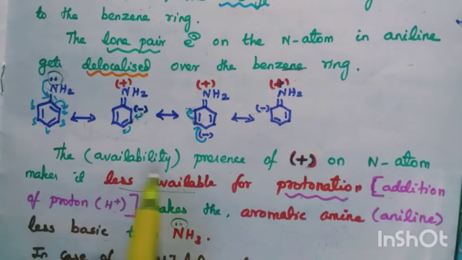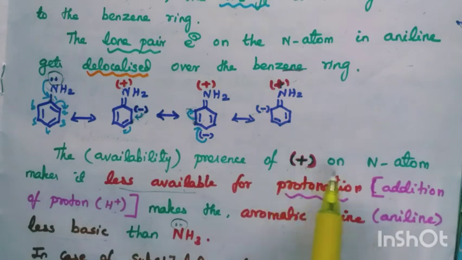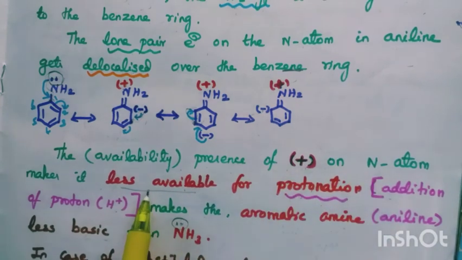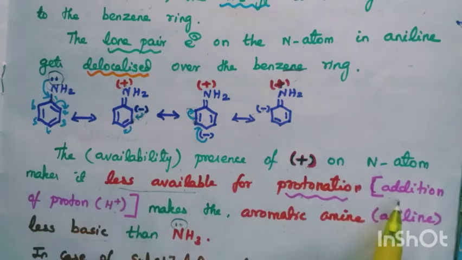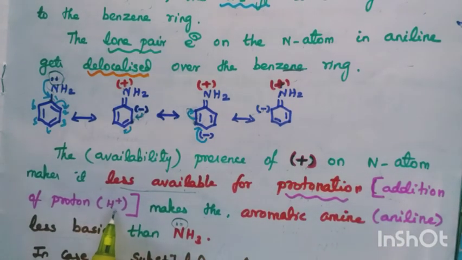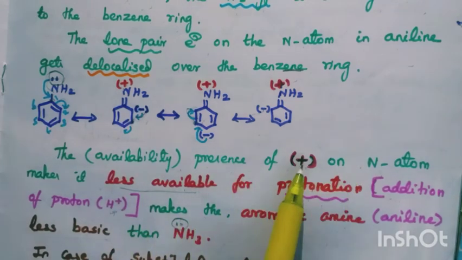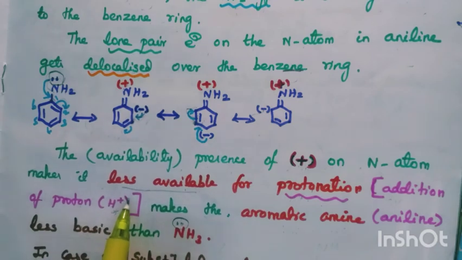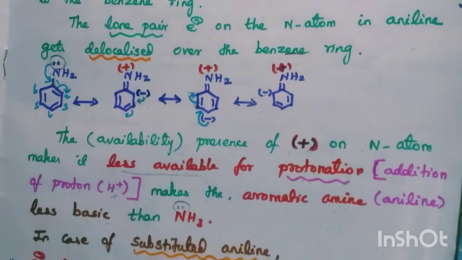The presence of plus on the nitrogen atom makes it less available for protonation. What is protonation? Addition of a proton. It has a tendency to accept the H plus. Now the nitrogen itself carries which sign? Plus sign. Then how can it add the H plus ion? No possibility. Less availability makes the aromatic amines less basic than ammonia.